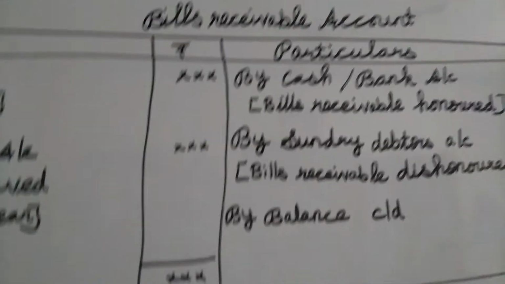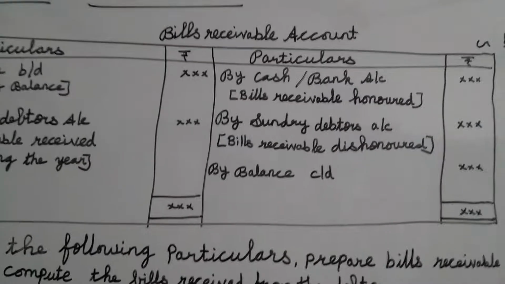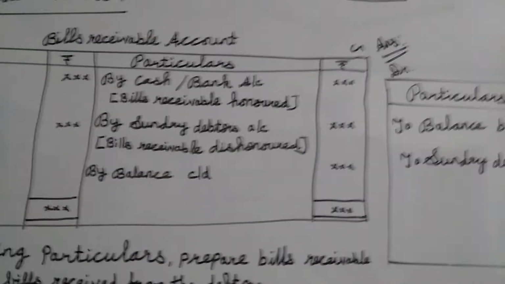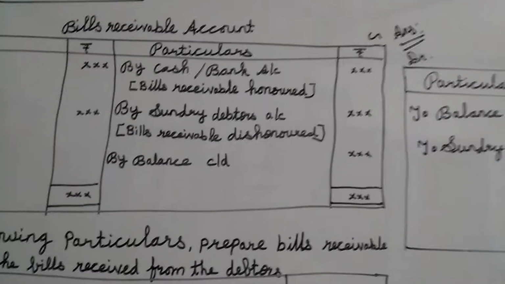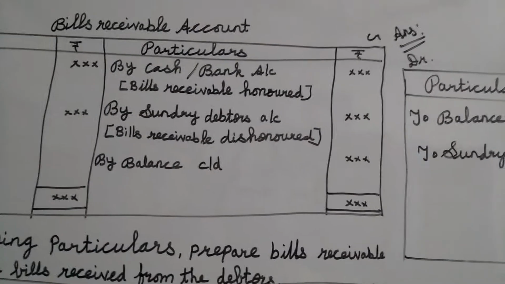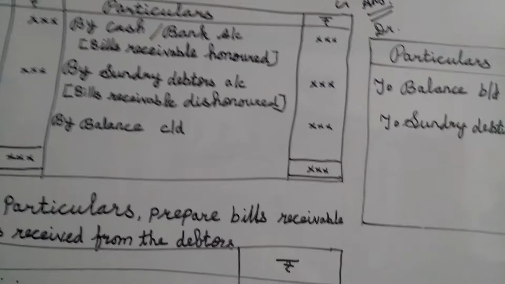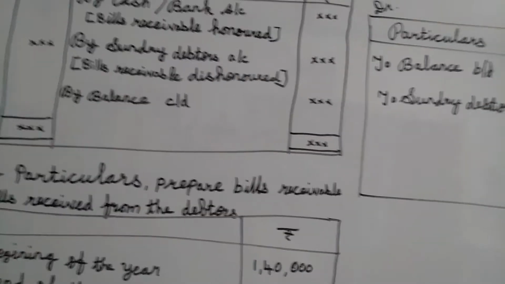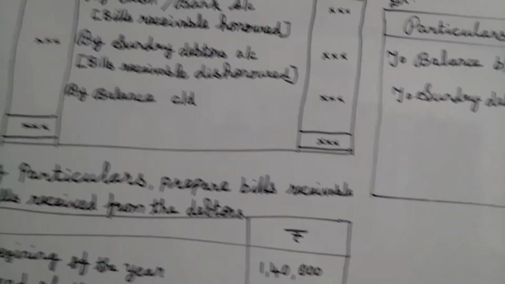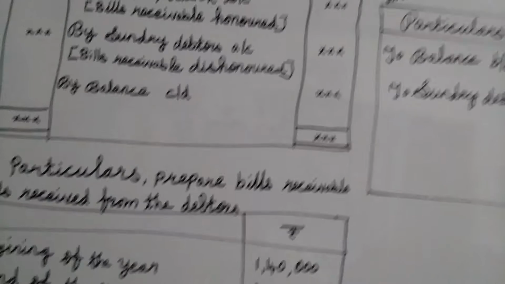For example, we are running a business and we sold certain goods to A. But we did not sell the goods in cash; we sold the goods on credit. So in that case, we consider A as a debtor.